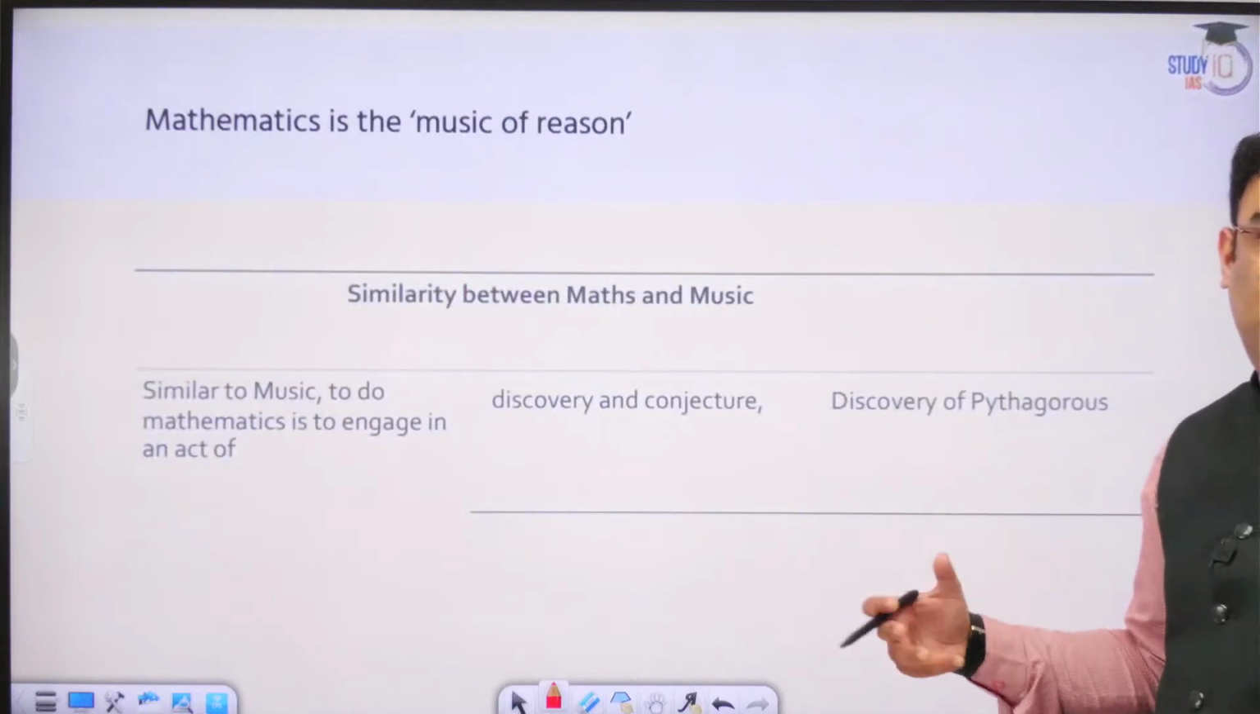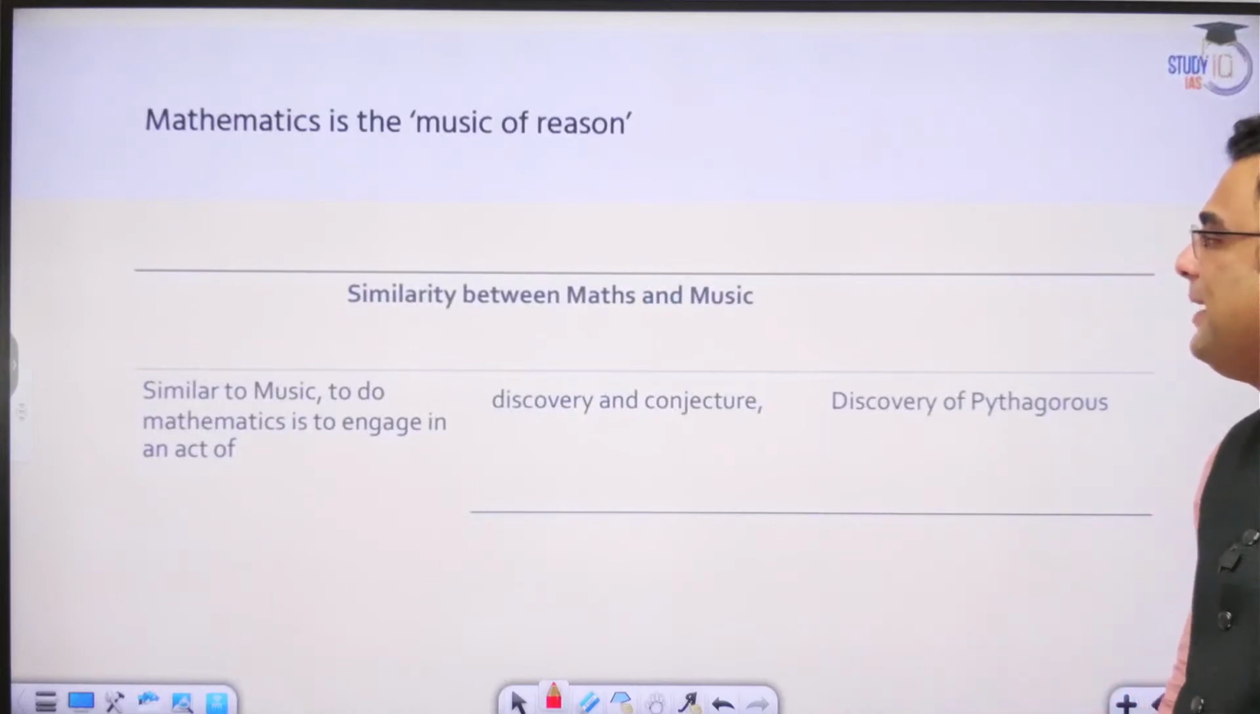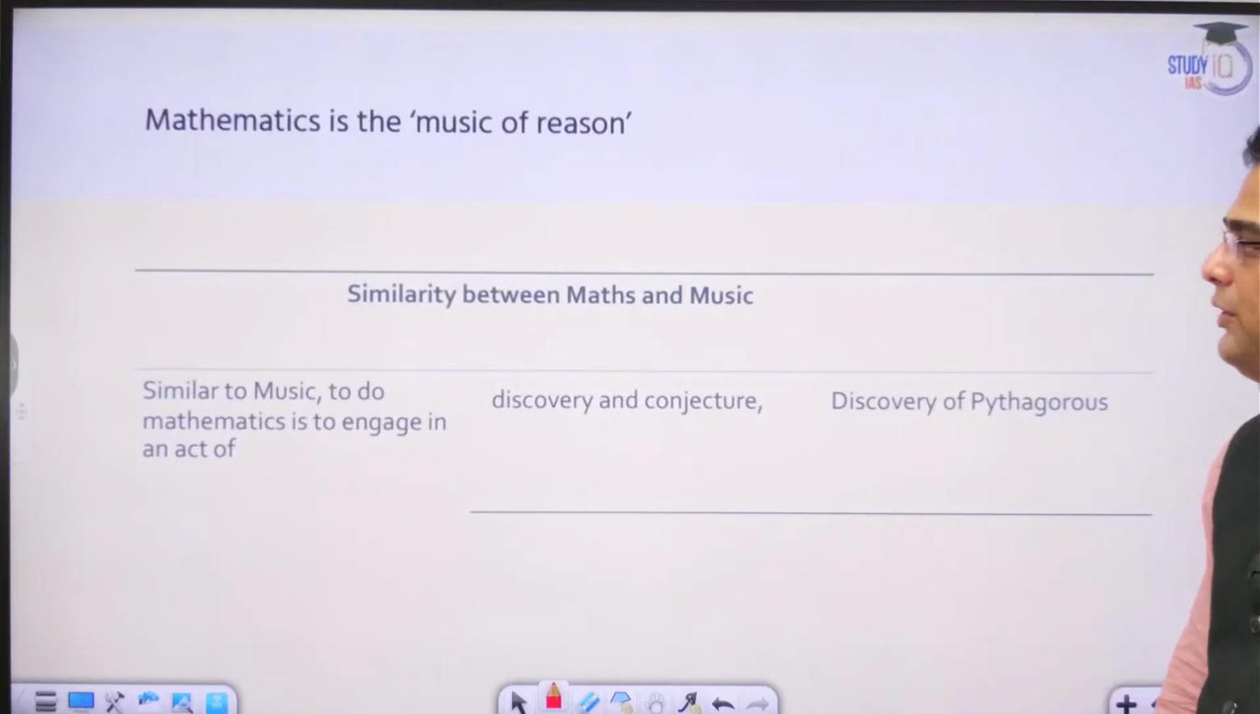So it's a little abstract topic. Let us try to deal with it the best we can. Similarity between mathematics and music. Let us first try to establish that relationship between the two.